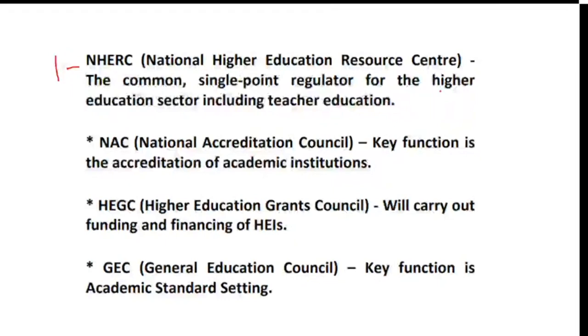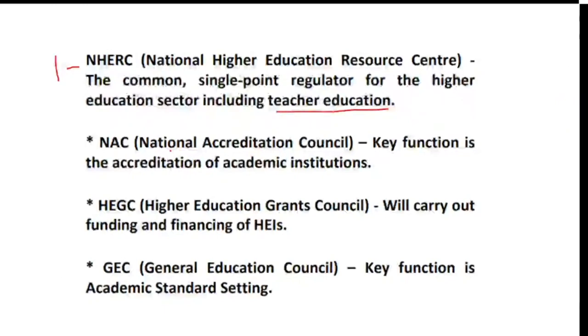Next we have the National Accreditation Council. The key function is to accredit the academic institutions. HEGC is called the Higher Education Grant Council, which will carry out the funding and financing of higher education institutions. And last we have the GEC, the General Education Council, and the key function is academic standard setting.